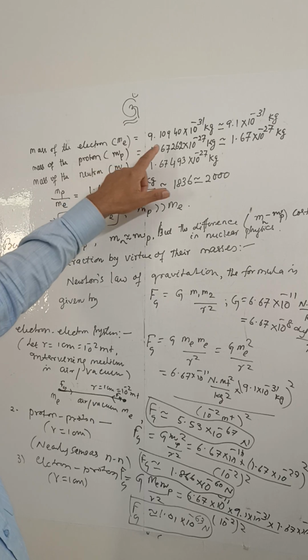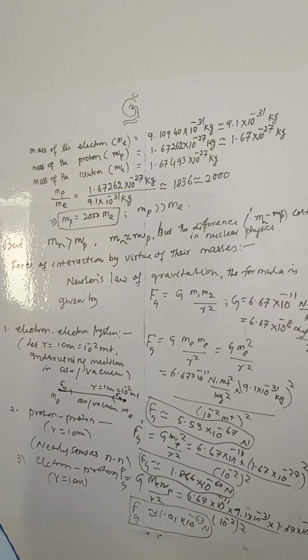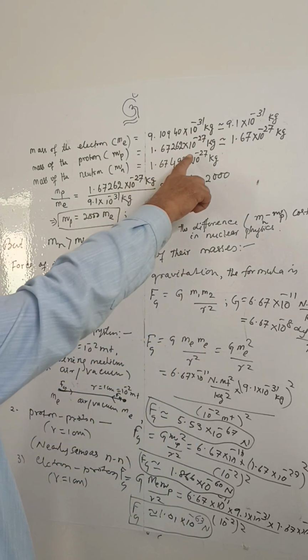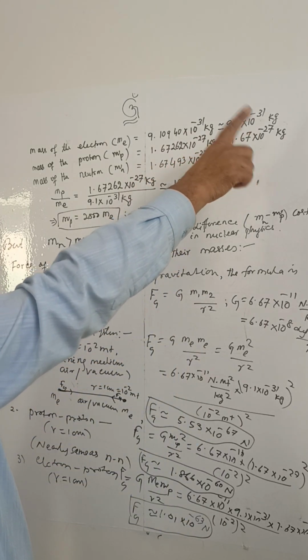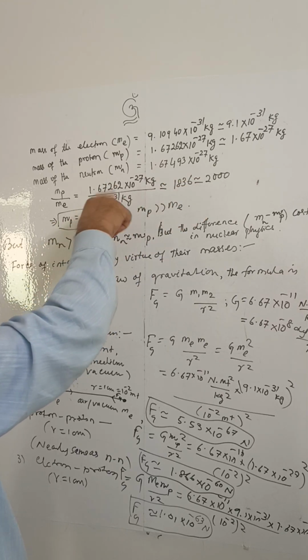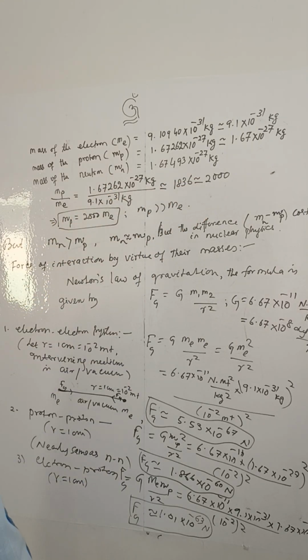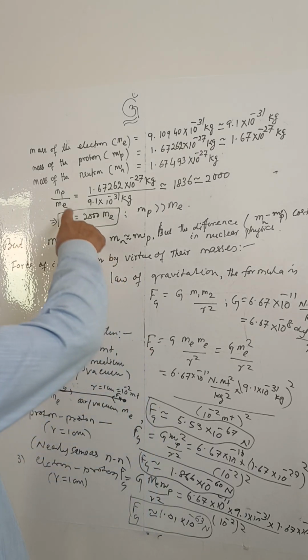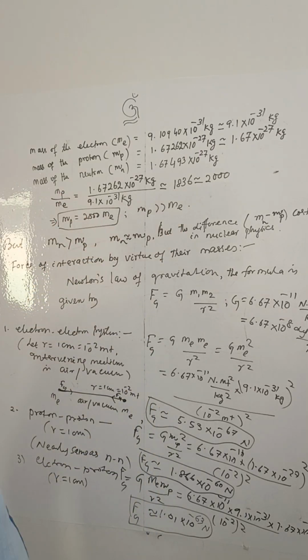Mass of the electron, Me, is equal to 9.1 × 10^-31 kg. Mass of the proton is 1.672 × 10^-27 kg. And if you want to compare the mass of the proton with that of the electron, Mp by Me is coming as 1836, on the level of 2000.